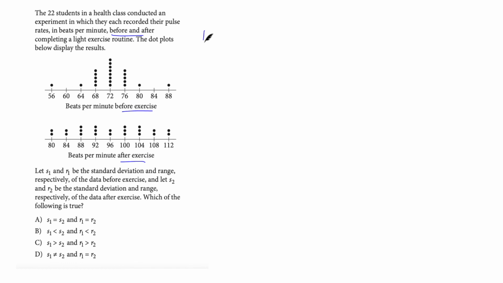Let's begin with the range because it's easier to calculate. Let's say range 1 is basically this and range 2 is this. Range 1 is basically, what's the formula? We have the largest value minus the smallest value. This is easy to calculate. Let's have a look at the dot plot. The largest value is this and the smallest value is this. Let's plug in the values. 88 minus 56 equals 32.